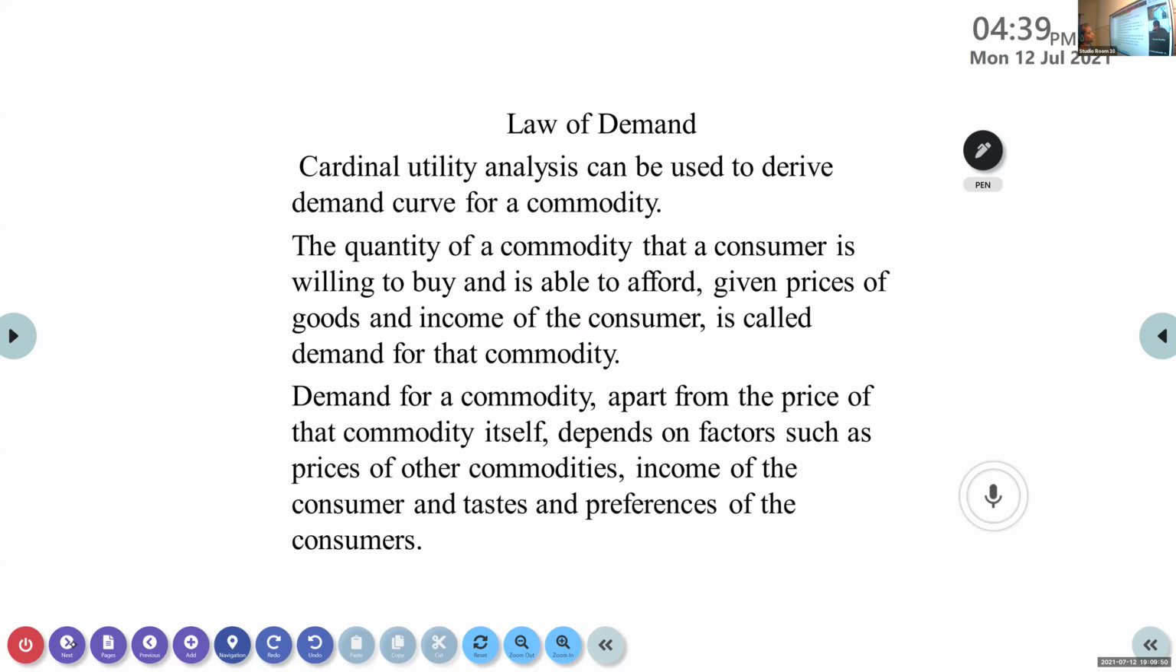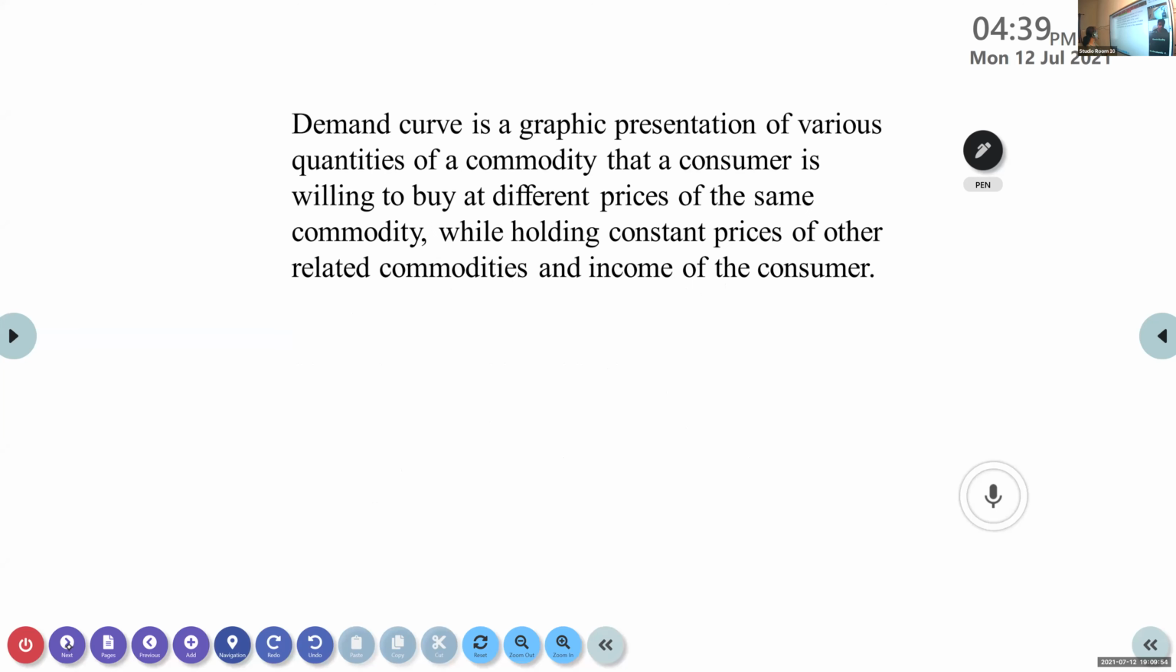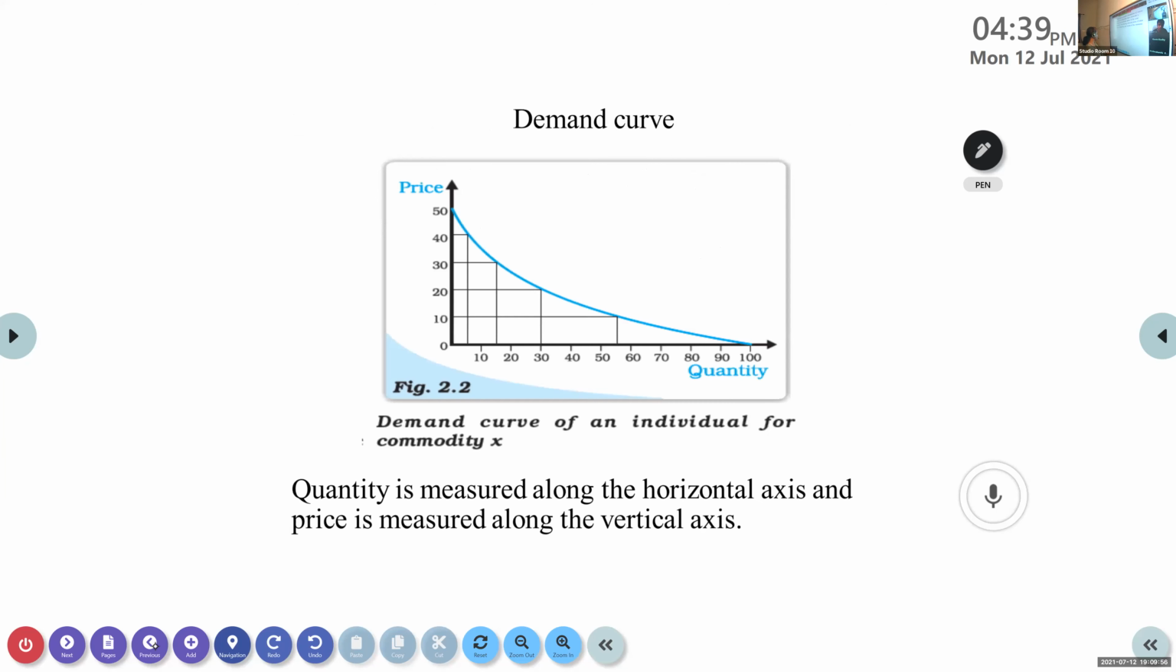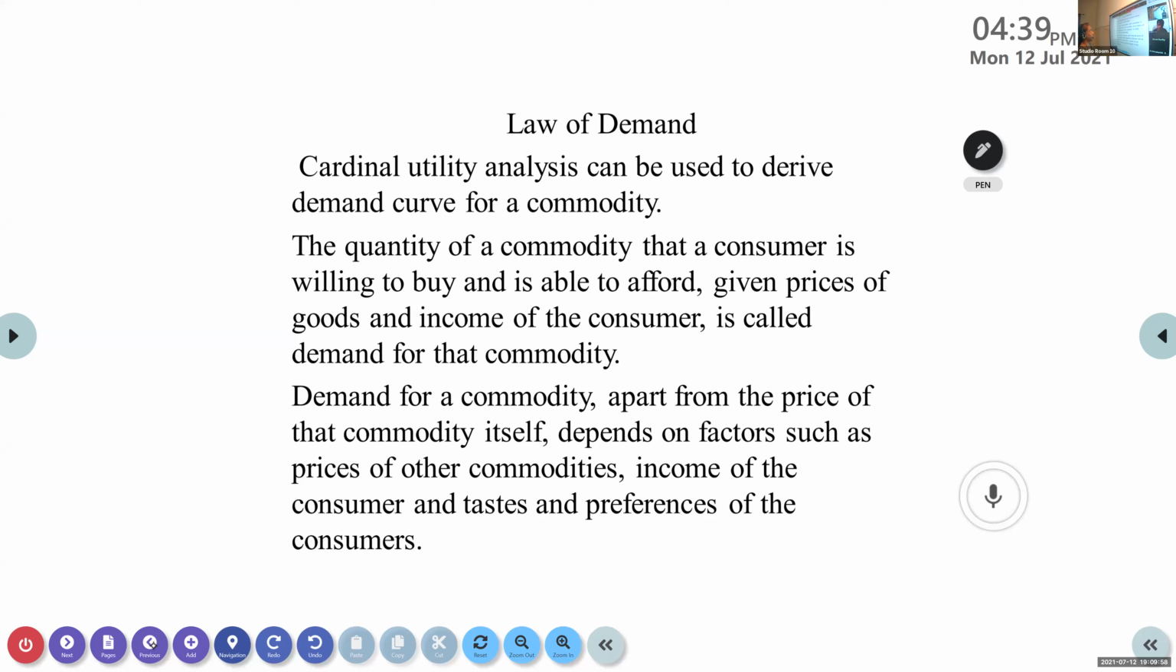Now, next, we are going to see the law of demand. It works the same way as the law of diminishing marginal utility. When we say law of demand, we are mainly taking into consideration the price of the commodity. We'll see that cardinal utility analysis is the one we use to find out the demand curve for a commodity.